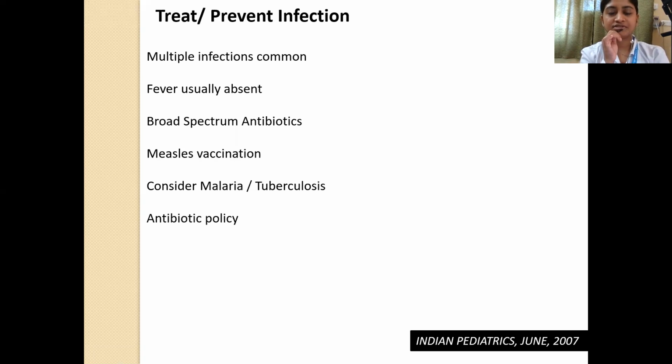You have to check whether measles vaccination has been done properly. If not, after the child starts having catch-up growth, you have to plan for giving measles vaccine. Also, you should consider malaria and tuberculosis because these two diseases are endemic in our country. And while choosing the empirical antibiotic, you have to consider the local antibiotic policy, like which are the most common organisms prevalent in that area, and what antibiotics these organisms are likely to respond to.